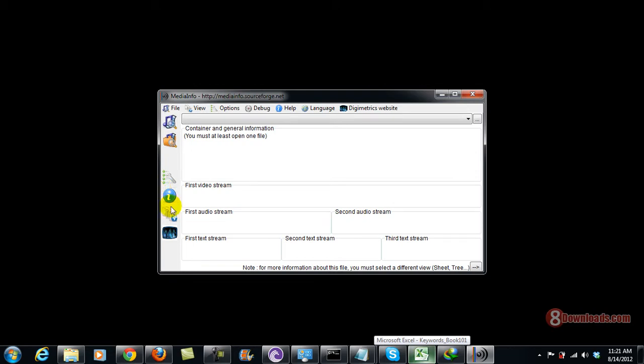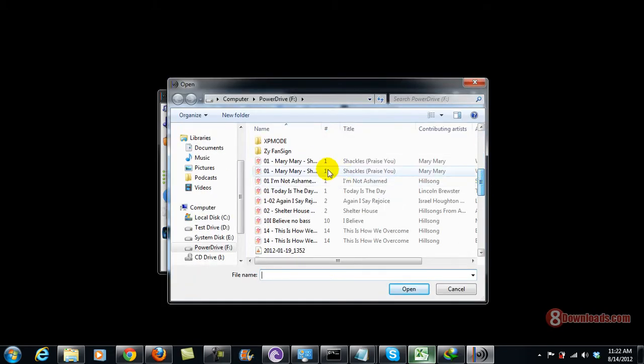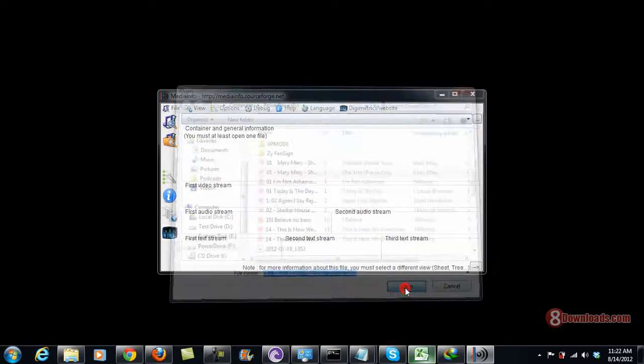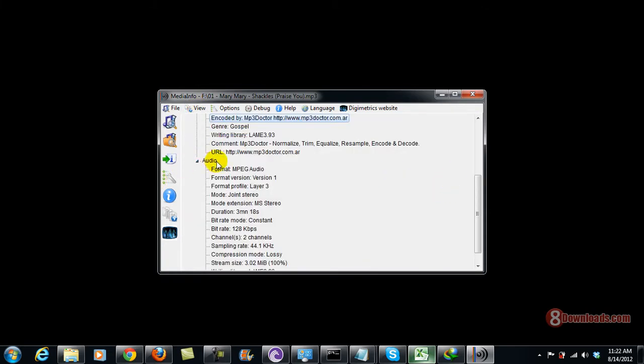And now, to answer the question, how can you find a sampling rate? All you have to do is open a music file or an audio file that you want. So let's just say I'll open Shackles, and then here you would already find the first audio stream rate. But now we're looking for the sampling rate. So the best way to do this is you go on the tree view and go under the audio, and you would see the sampling rate as 44.1 kilohertz, which is the standard one.